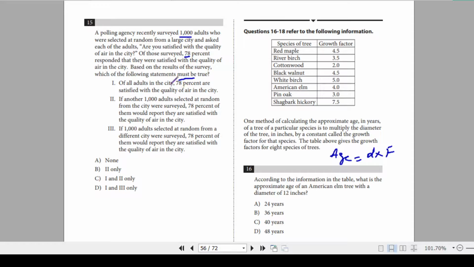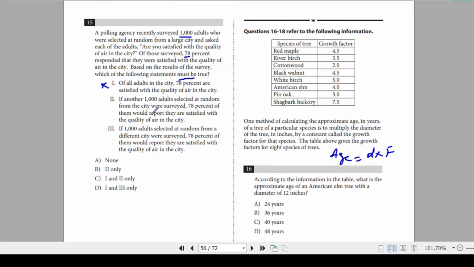It can be 79, it can be 77, or it even can be 50%, because we don't know what type of sample that was. So it's not necessary that this is true. If all the city adults are chosen, it's not necessary that 78% are satisfied. That is possible, but it's not necessary. But the question says it must be. So this is not one of those must-be truths.